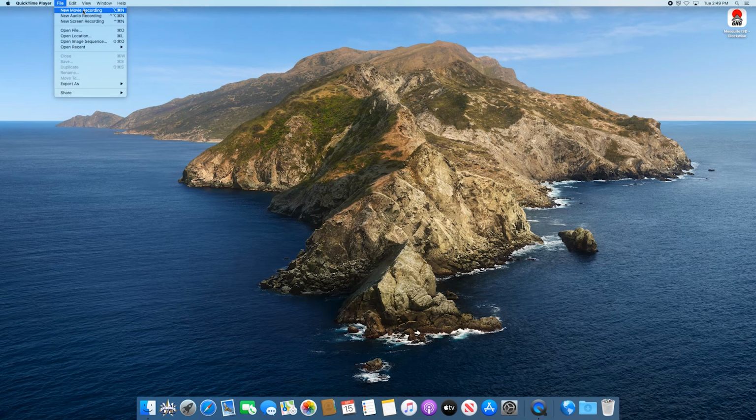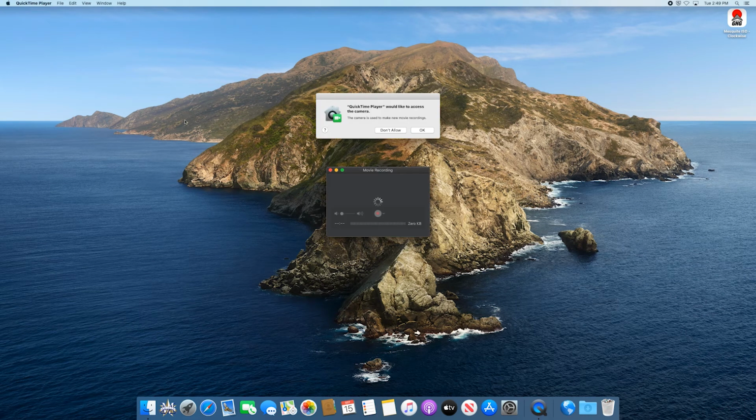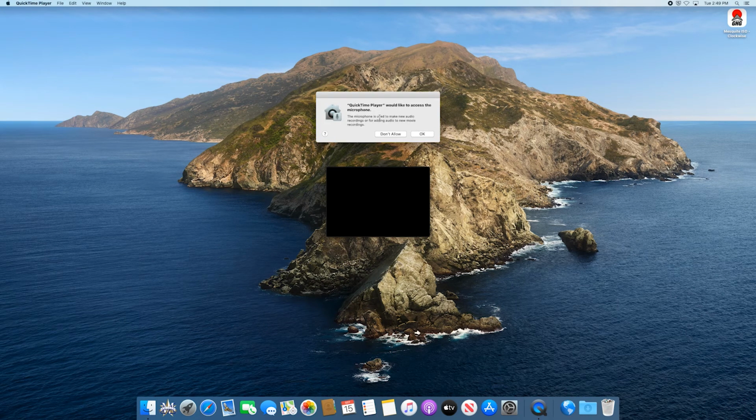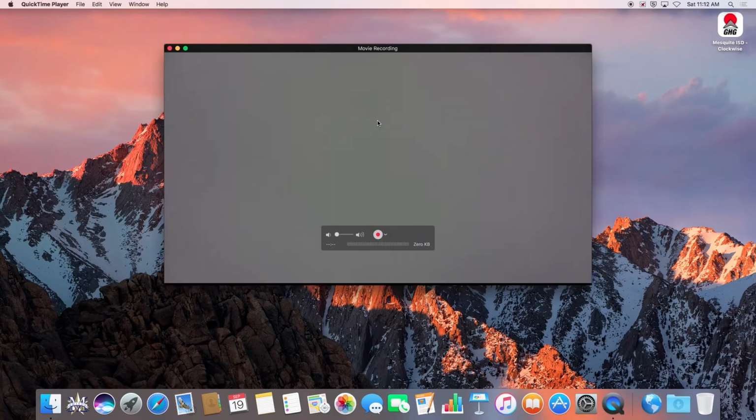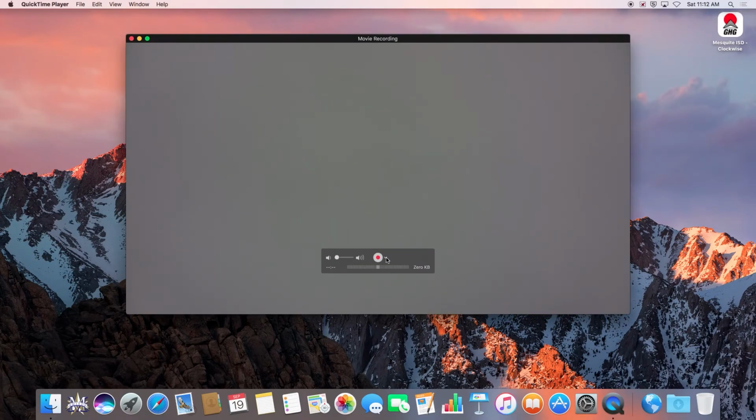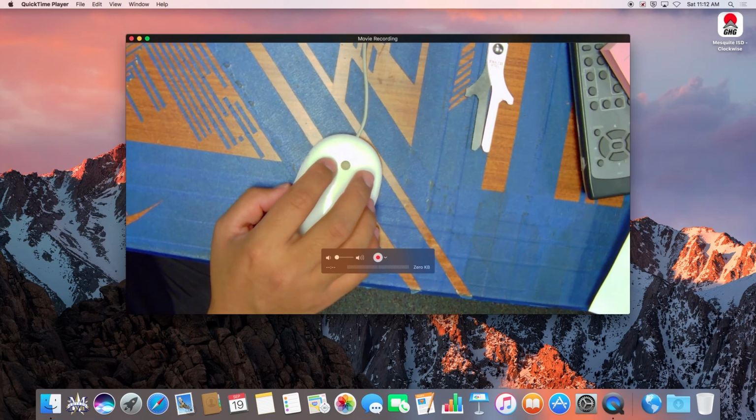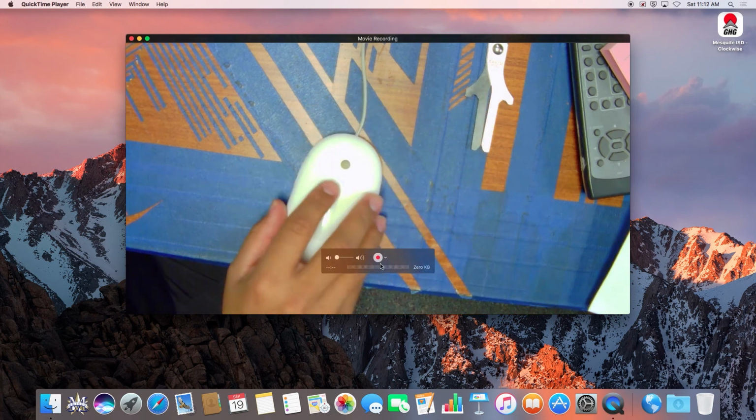and New Movie Recording. And here we're going to click OK and OK again. The first thing you will see is your face because it is using your Mac's webcam. We're going to click this little down caret and select your document camera. And once you do that, you're done.